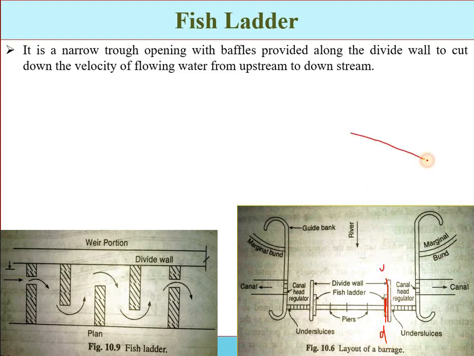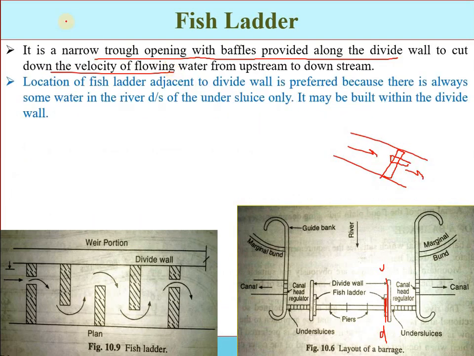See, if we have a natural river and here we construct a barrier, a weir or barrage, then how will the fish move into the downstream side from the upstream side, or from the downstream into the upstream side? So here we are constructing the fish pathways so that they move freely in both directions. These are narrow trough openings with baffles provided along the divide wall to cut down the velocity, to break the abrupt changes.